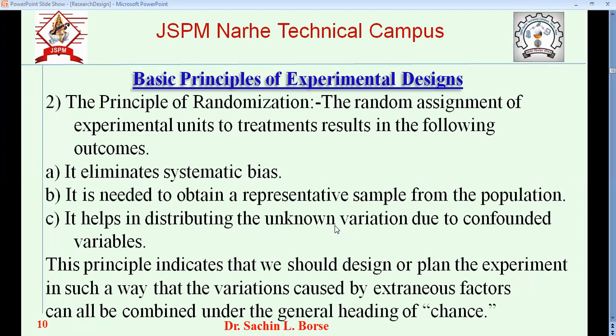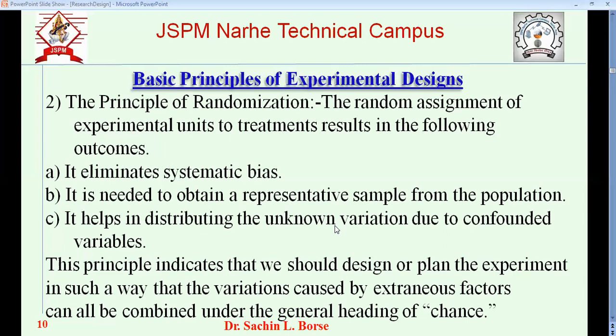So it is needed to obtain the representative sample from the population. So it can give you the proper sample from the population, and it will help you to distribute unknown variation which is caused by a confounded variable. Okay, so randomization is that's why very important.